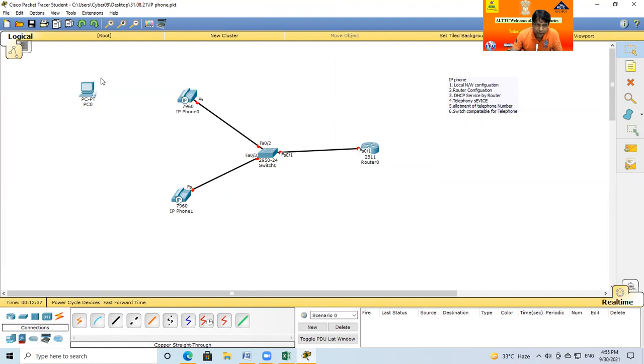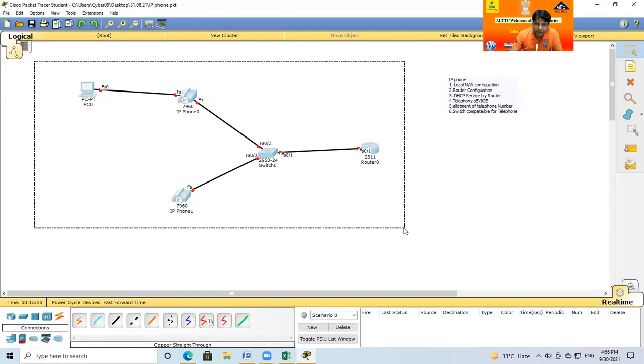And I want to connect the computer to the telephone system. So again take a cable and connect the telephone. This computer can connect directly to the switch if some switch ports are not dedicated to the telephone system. If all ports are dedicated to the telephone system, then in this case internet is possible through the telephone to the computer. Okay, keep that in mind. So first, the basic network design is here.